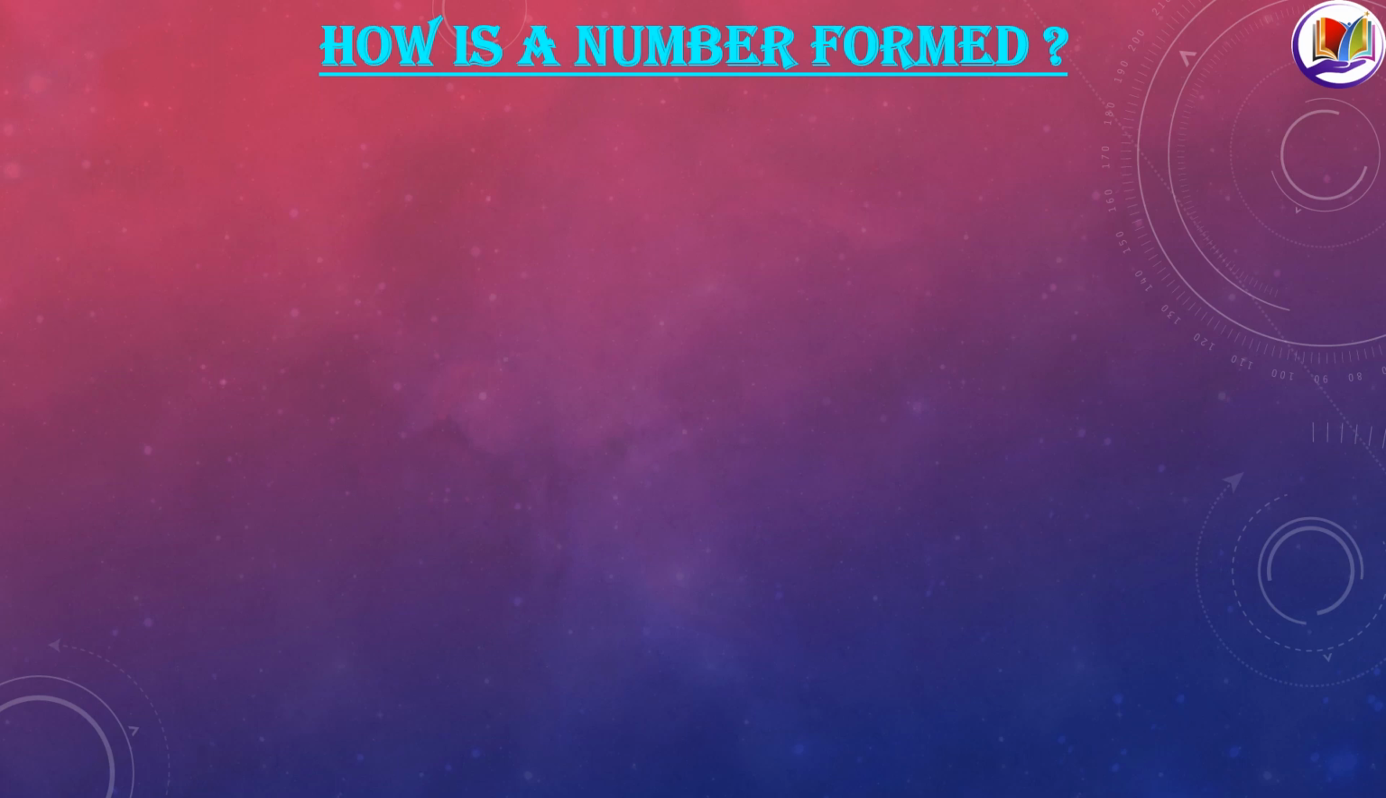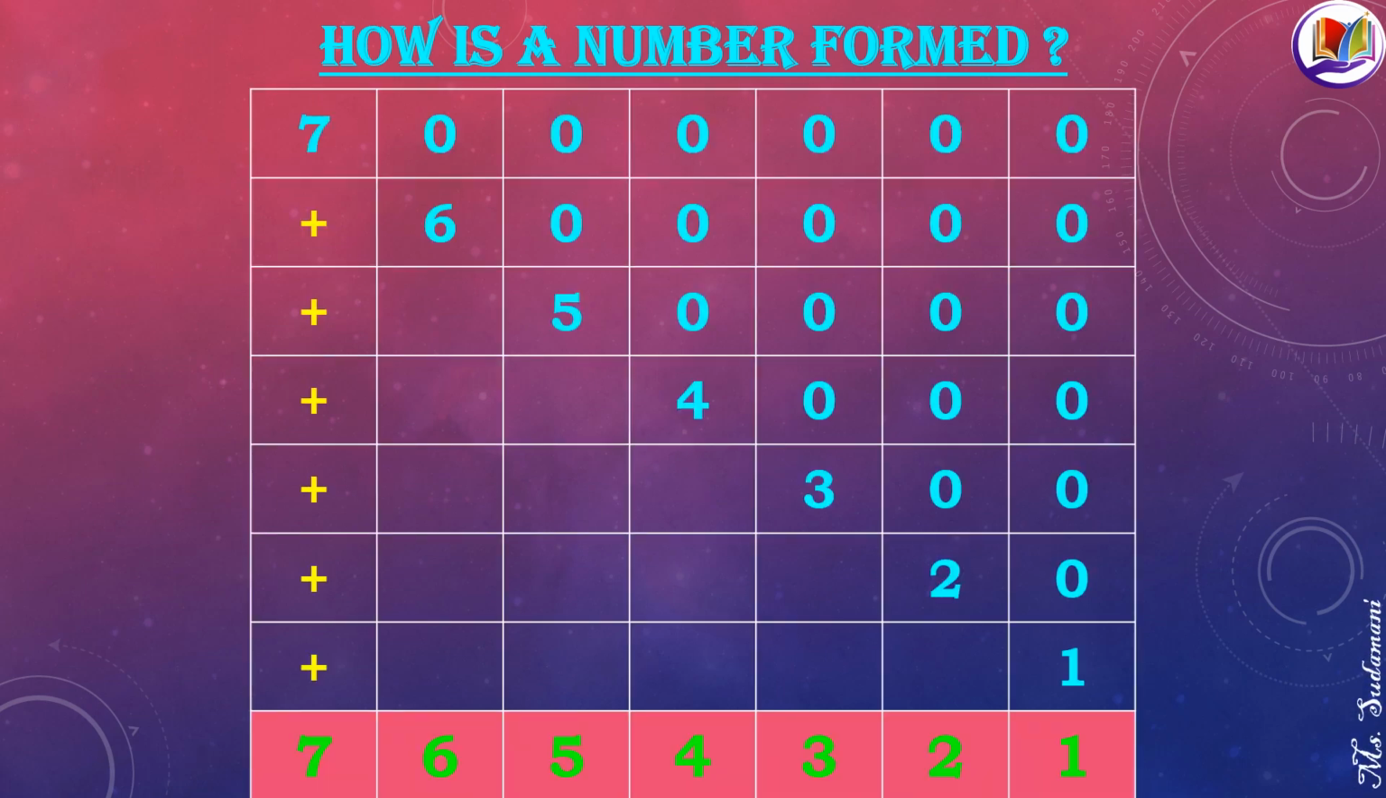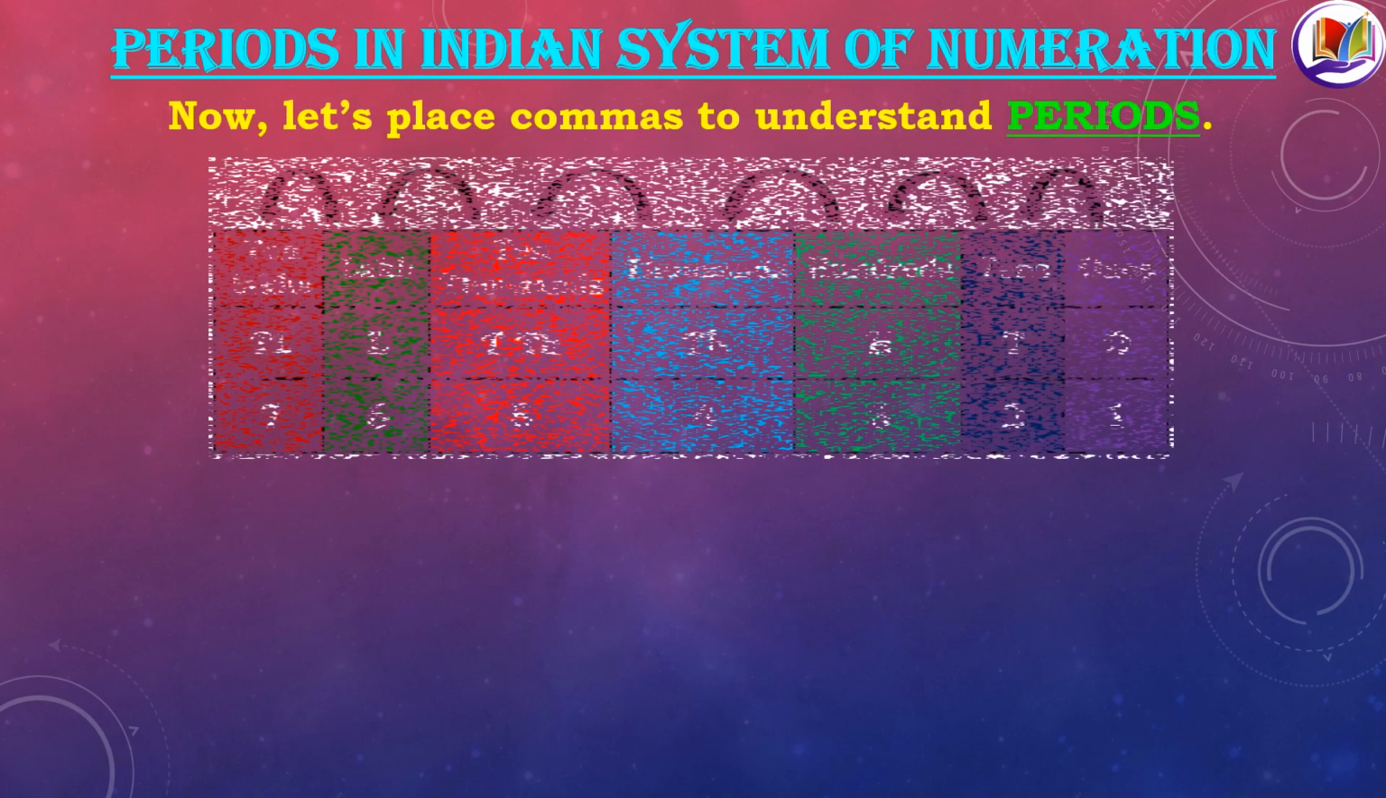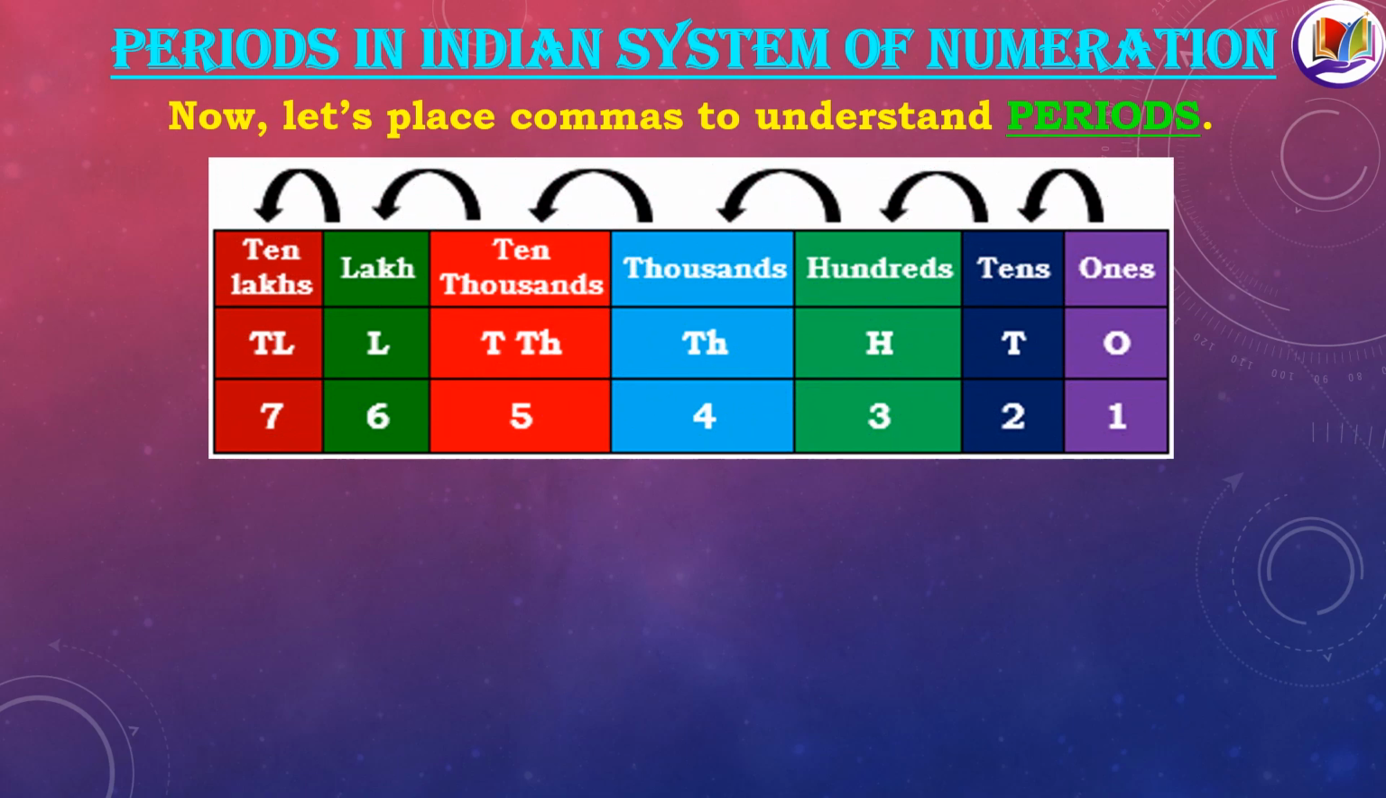So a number is formed by arranging each and every digit according to its place based on its place value and adding them. So see, we have the new number formed below. Can you all see it? Now further, let's try and understand how to divide it into periods and read the number. So children, let's go ahead and learn about periods in Indian system of numeration. For that, we need to understand how the commas are placed to form groups or periods.